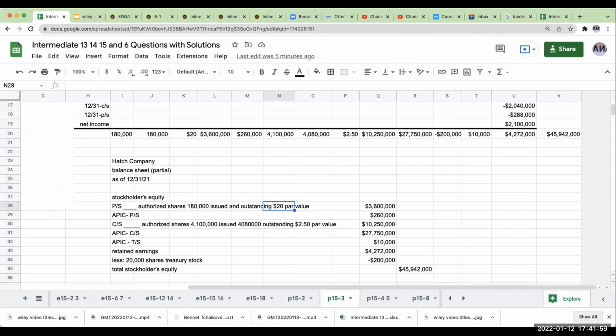The textbook offers a solution where they group the par values up here. They say capital stock, and then they show additional paid-in capital for preferred, common, and treasury. Then they add in retained earnings, and then you've got less the treasury stock. So this solution is different than what you may see online, but this is really just to give you a better idea of how to disclose it.